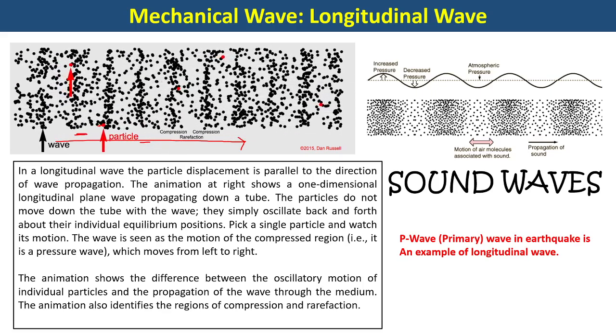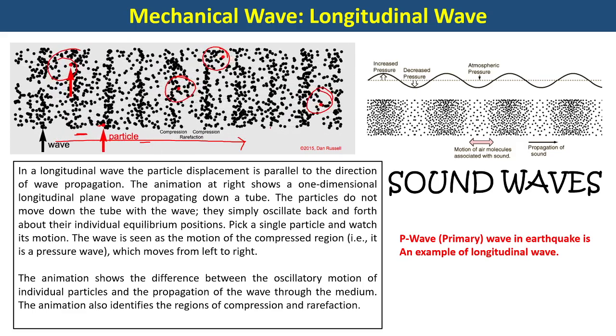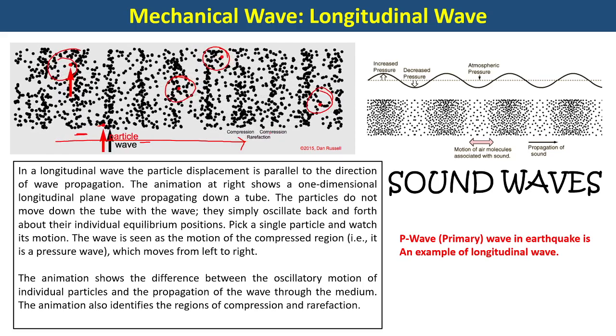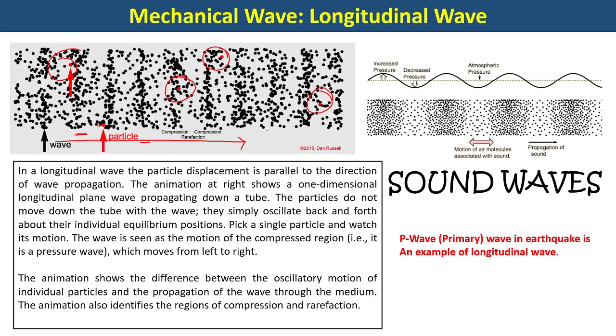All right. And like this, not only this particle, but this particle, this particle, these are a few particle markers just represented so that you can understand. They are just seen to vibrate to and fro in the horizontal direction. And in doing so, you can see there are certain zones of compression and rarefaction.